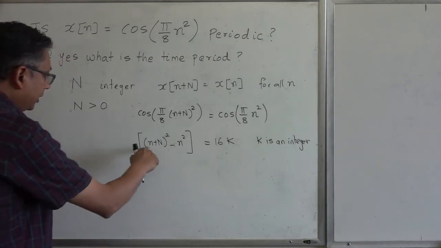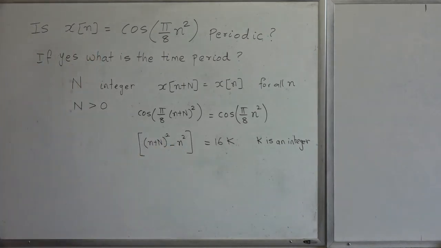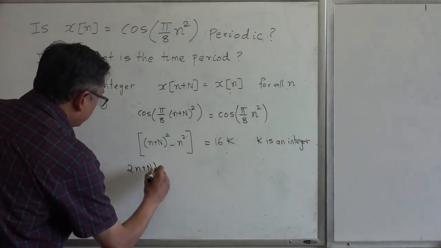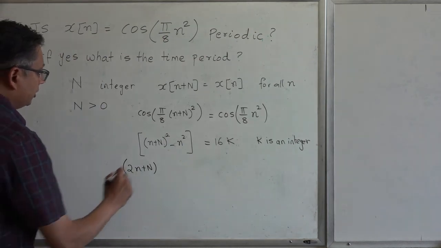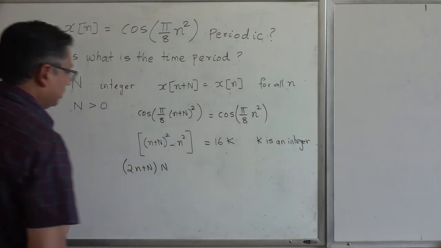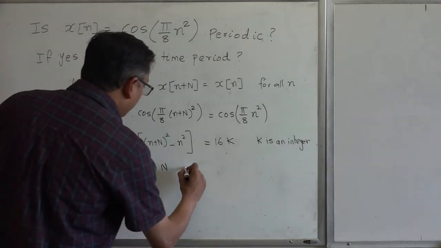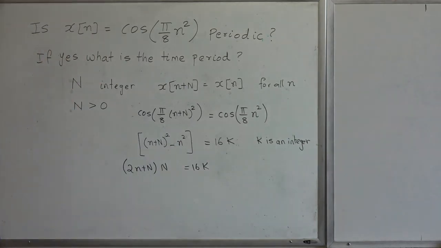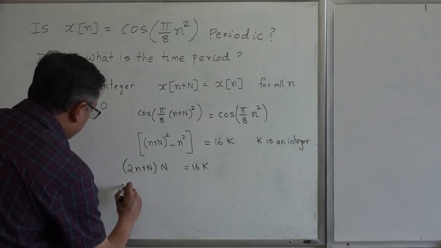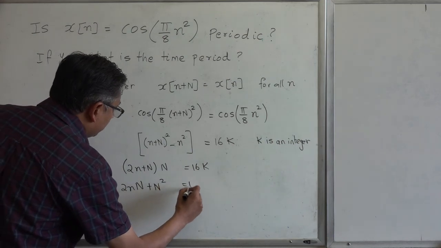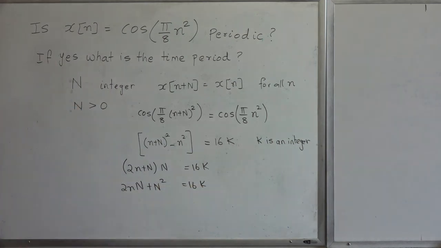You can use the identity a squared minus b squared is (a plus b) times (a minus b). And then the left hand side you can write as (2n plus N) times the difference between them, which would be capital N, and we want this to be equal to 16 times k. So if I expand this out, I get 2 times n times capital N plus N squared. I want this to be equal to 16 times k.